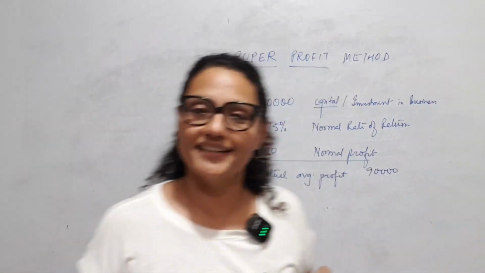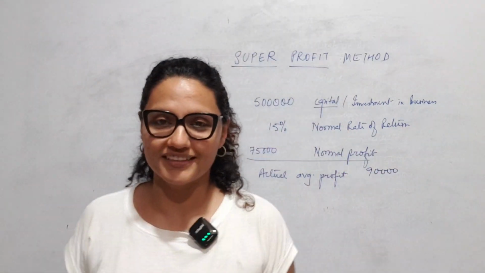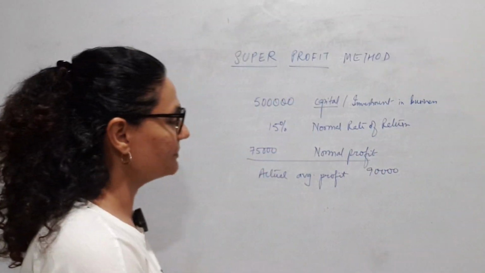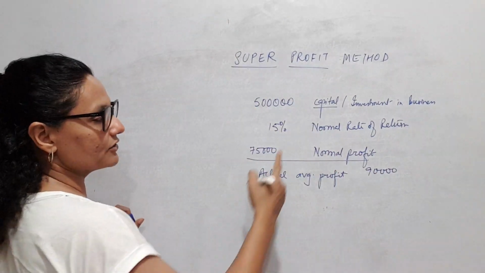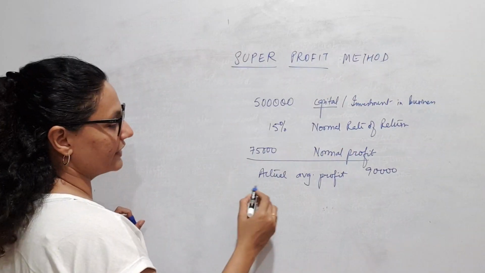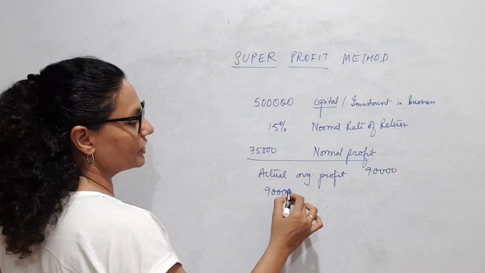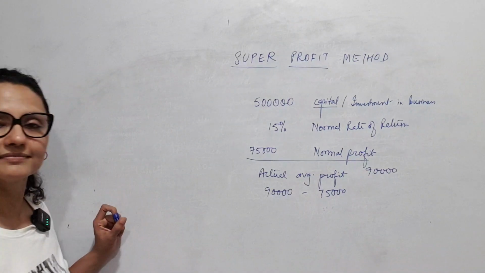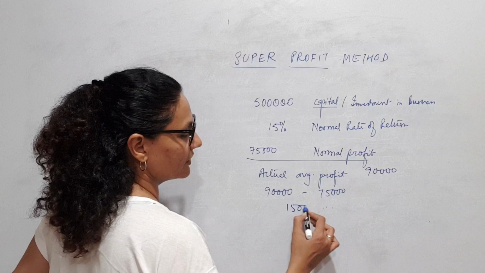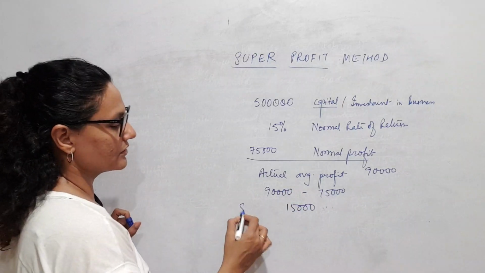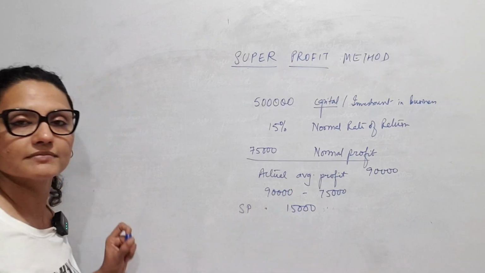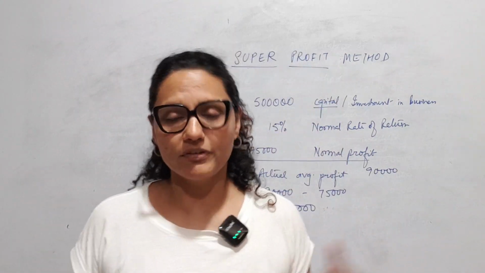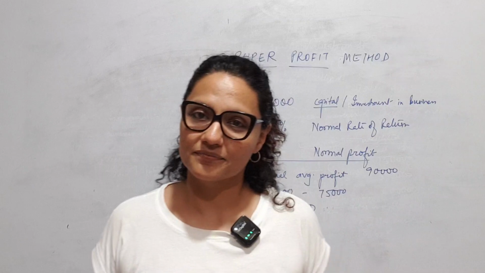And you know how to calculate average profit, the correct average profit, right? So this might be given, or you might be calculating it in the given sum. So actual average profit is this much. Normally I am expected to earn 75,000. So how much extra am I earning? 15,000 extra. This is called super profit. Whatever profit I earn more than the normal profit is called super profit.